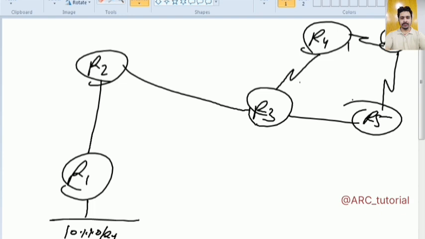R1 will give this update to R2, R2 will give it to R3, and R3 further to R5. So for R5, to reach 10.1.0.0/24 it will go via R3. R3 will give this update to R4, R4 to R6, and R6 to R5.